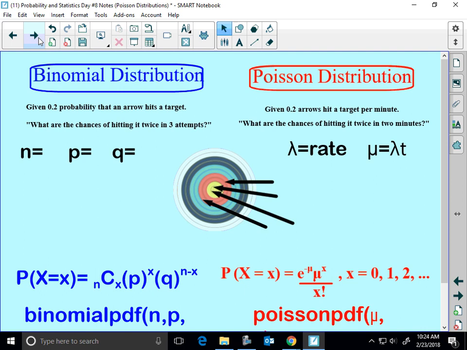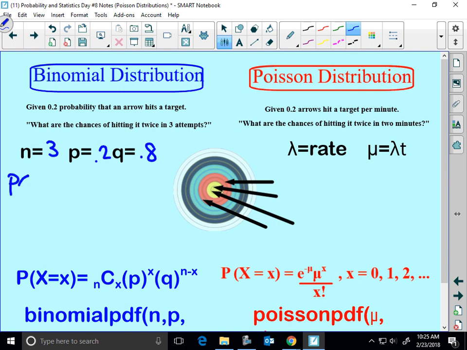Okay, so let's look at this situation here. We're going to look at it in the binomial sense and then in the Poisson sense. So if you have a 20% chance that an arrow you shoot hits a target, what are the chances of hitting it twice in 3 attempts? Well, probability of success would be 0.2. Probability of failure is 0.8. Number of trials is 3. And we want to know when x equals 2.